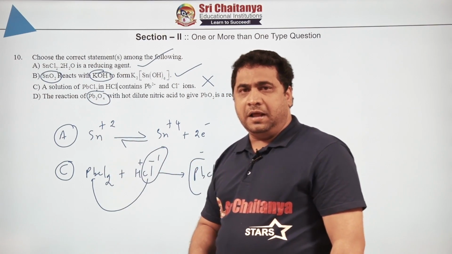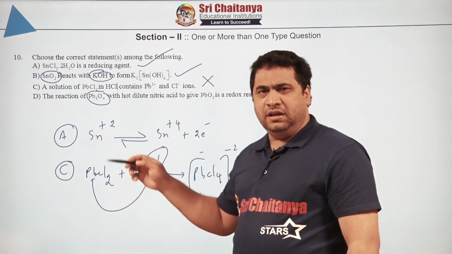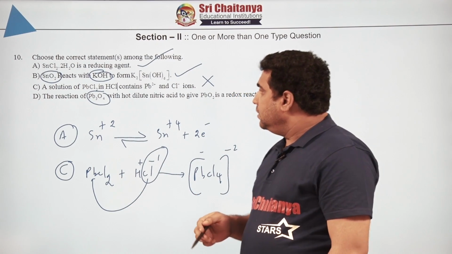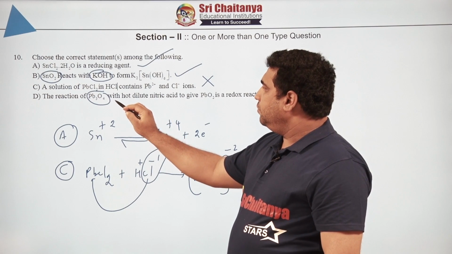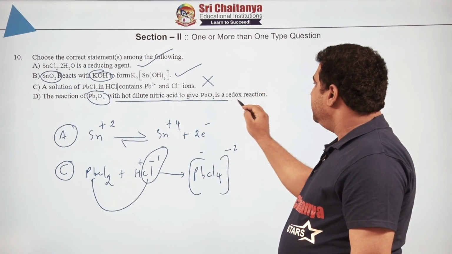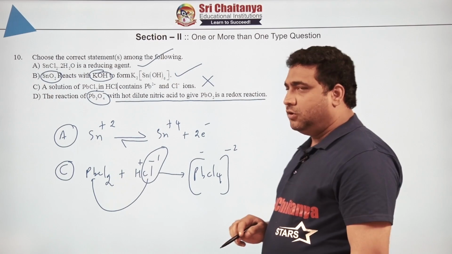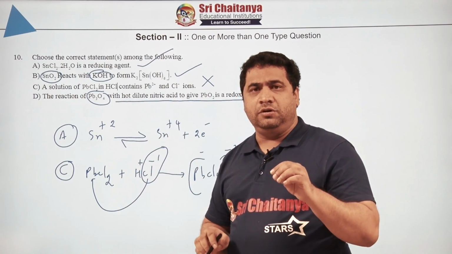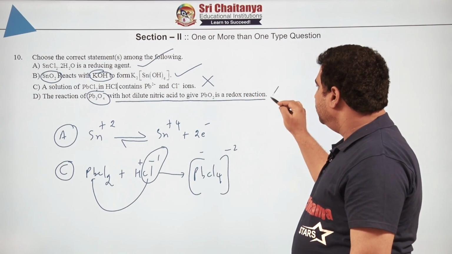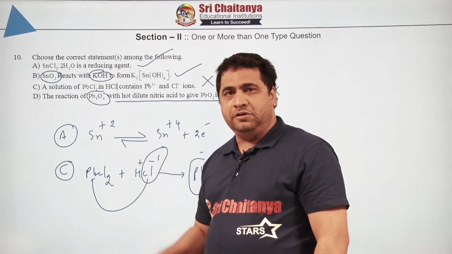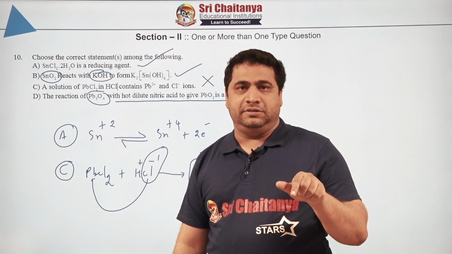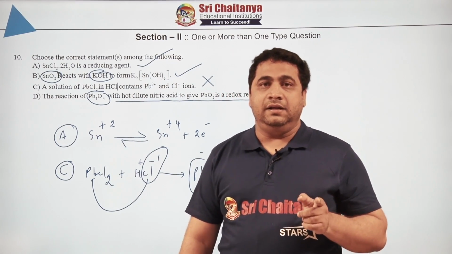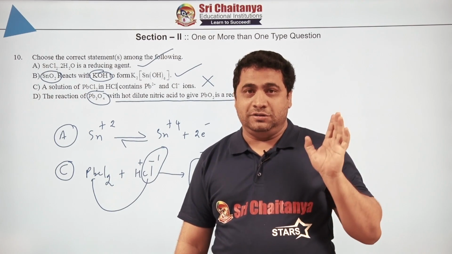Next, the reaction between Pb3O4, this is called triplumbic oxide. I think this is also called Sindhura in local languages. The reaction of Pb3O4 with hot dilute nitric acid gives PbO2, is a redox reaction. If you know what is Pb3O4, you can say directly it is wrong. How? Because Pb3O4 is nothing but a mixed oxide. It contains PbO and PbO2. That is, it contains lead in +2 as well as in +4 oxidation state.